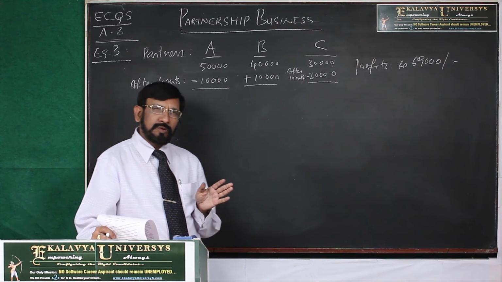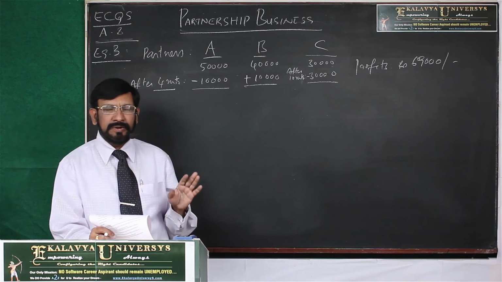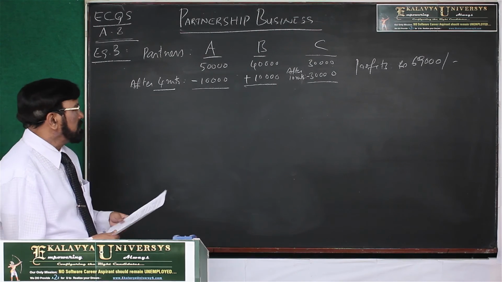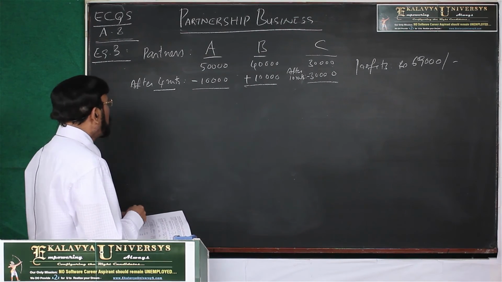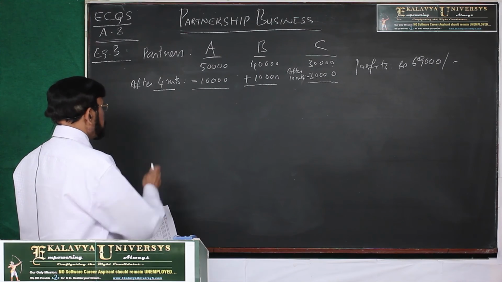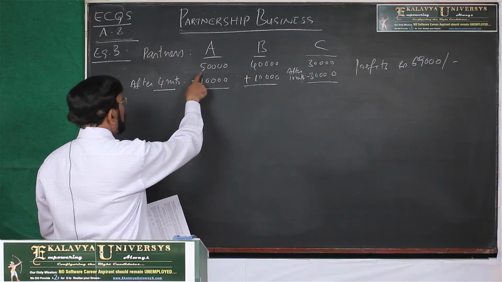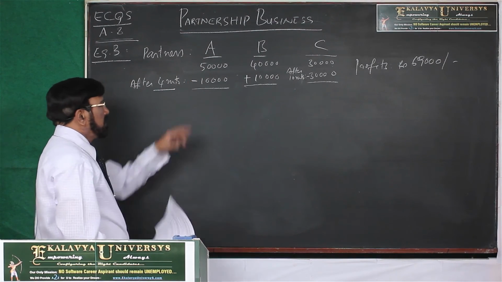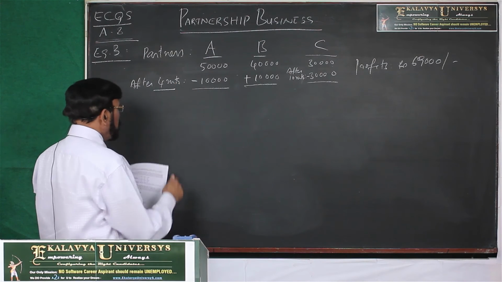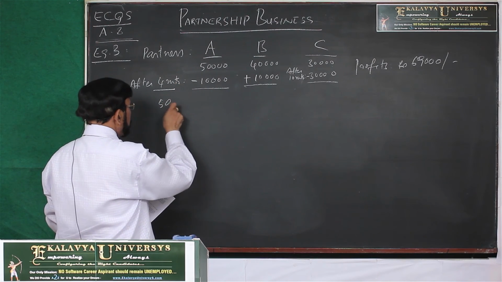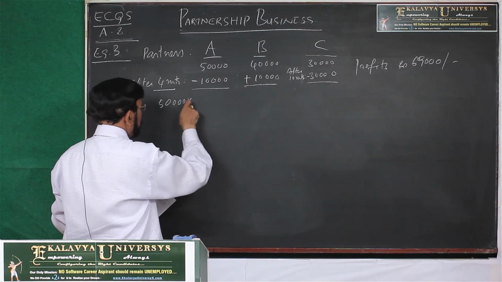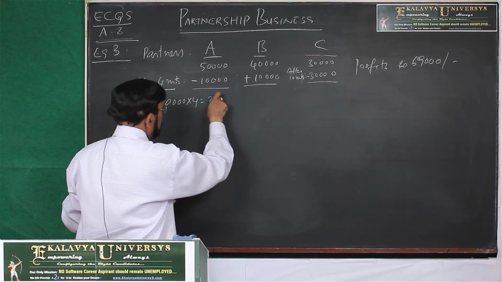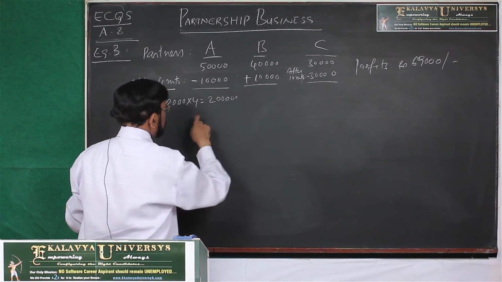Then we have to calculate weighted capital ratios, and according to that we have to share. How to calculate weighted capital ratios? Now we see. A's capital 50,000 rupees. How long was it retained? 50,000 into 4, that is 2 lakh rupees.